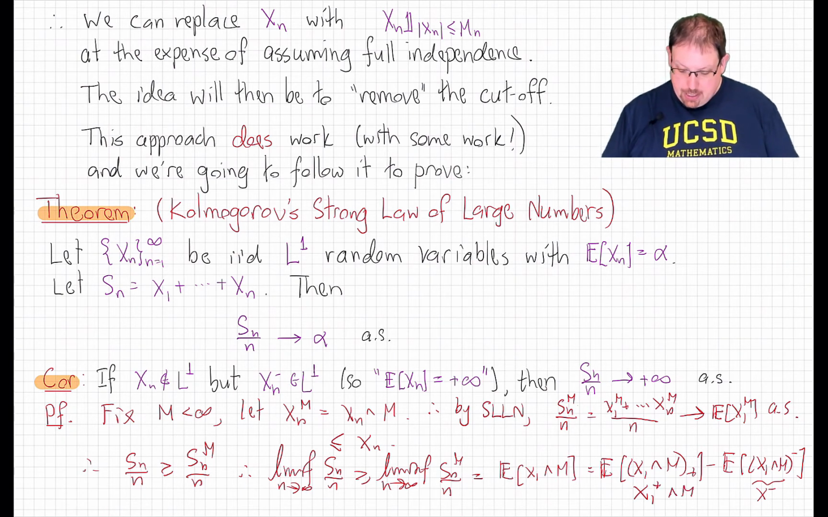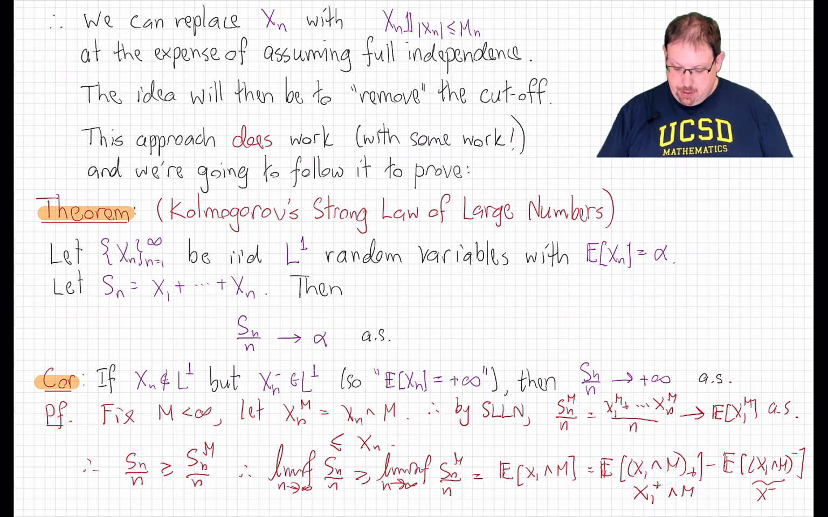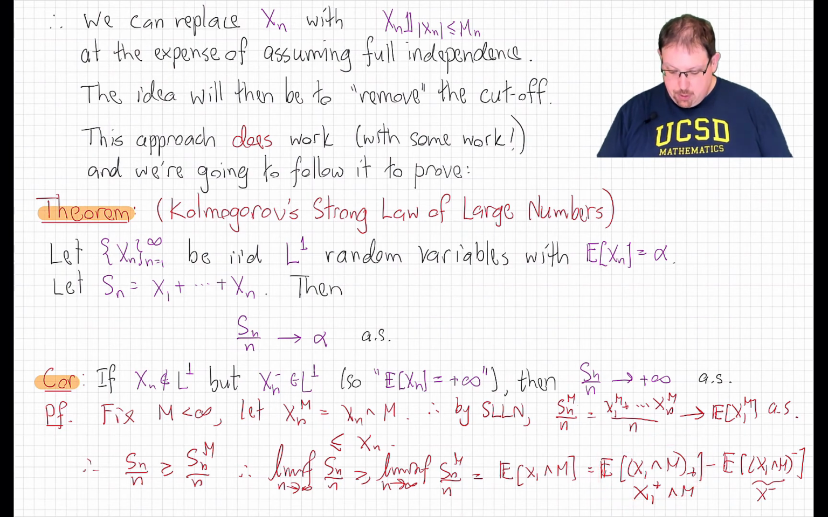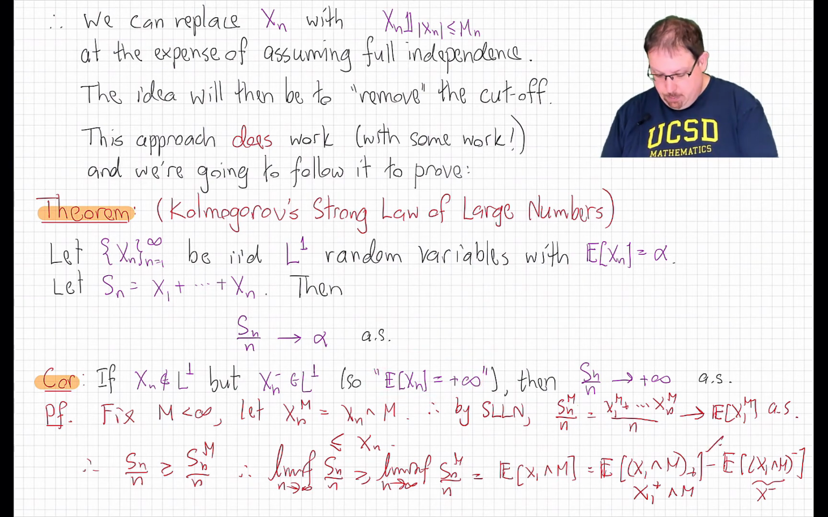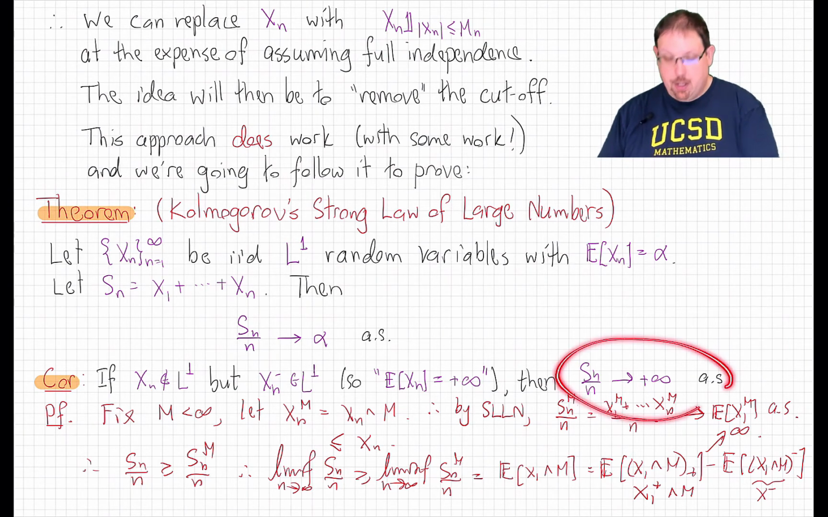Now, as we let m grow to infinity, this is a non-decreasing sequence of functions. And therefore, by the monotone convergence theorem, the expected value here converges to the integral of x1 plus, which we assumed to be infinity. And therefore, this term goes off to infinity, which concludes the proof of the result.